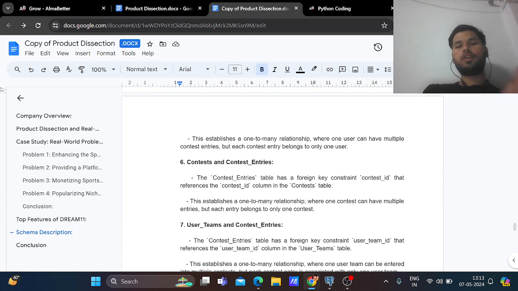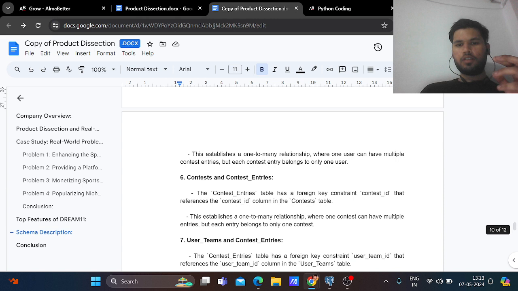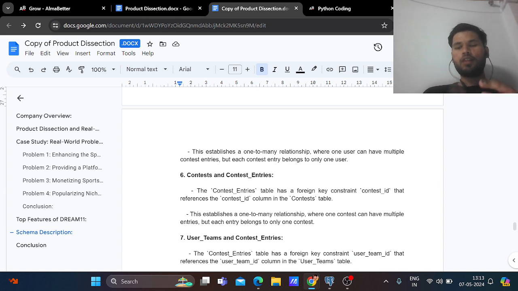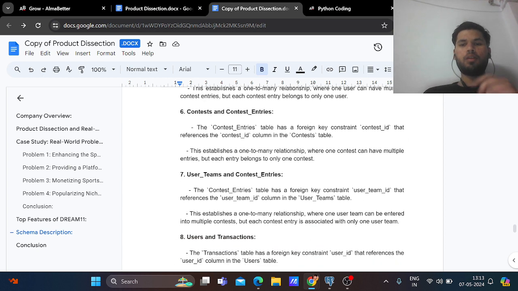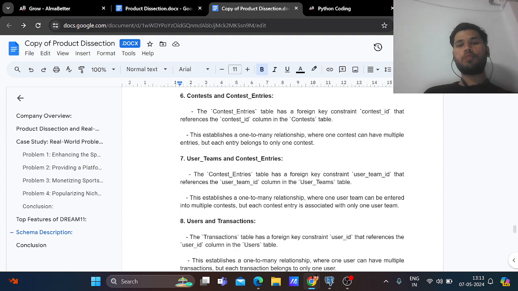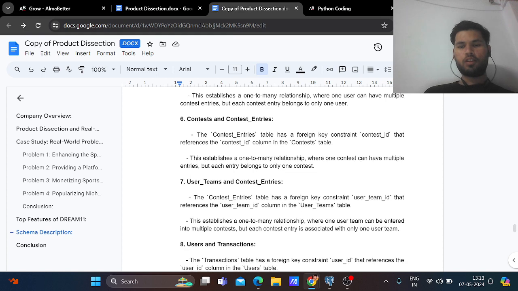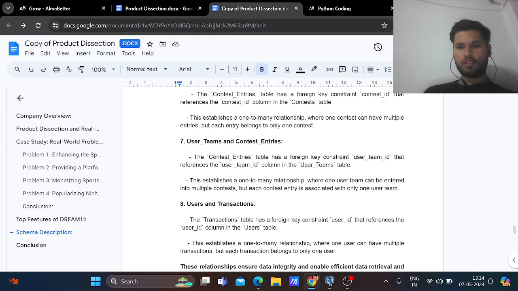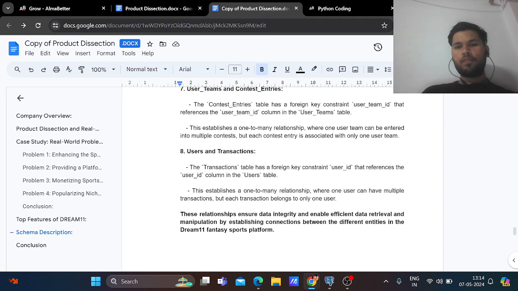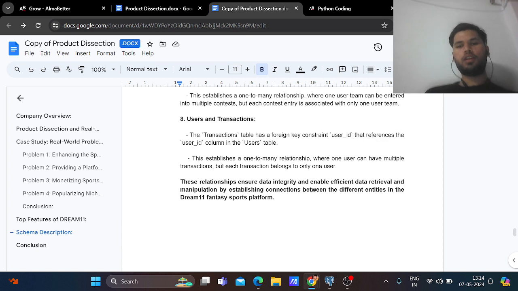Sixth is contest and contest entries, where one contest can have multiple entries but each entry belongs to one contest. Seventh is user teams and contest entries. Eighth is users and transactions, where one user can have multiple transactions, but each transaction belongs to only one user. So these are all the relationships.